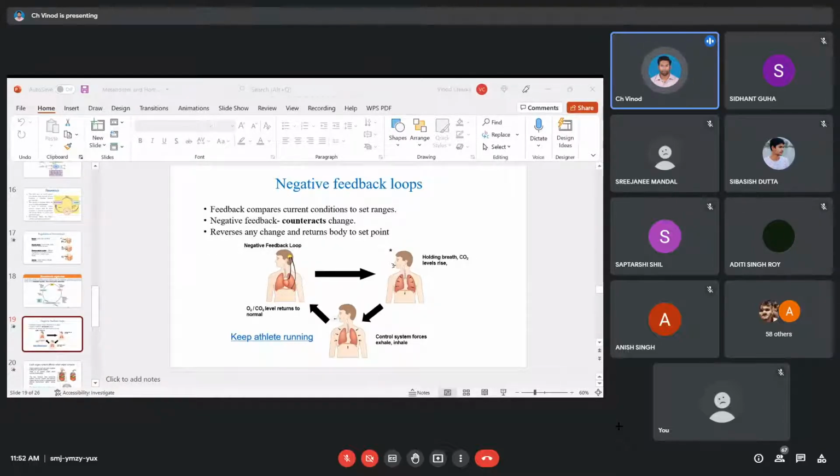Done. Now let's say this fellow is finished with this. Now our body will be giving a negative feedback saying that okay, this fellow is done with the race, it's fine. Now let's slow down. So it gives the entire signals to the targets. So what are the targets here? Your blood vessels, your heart, and your respiratory system.